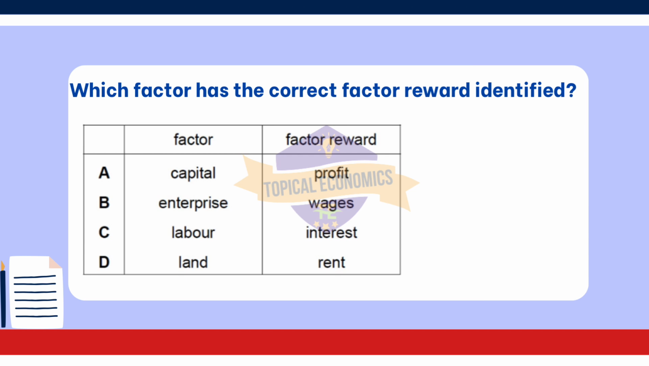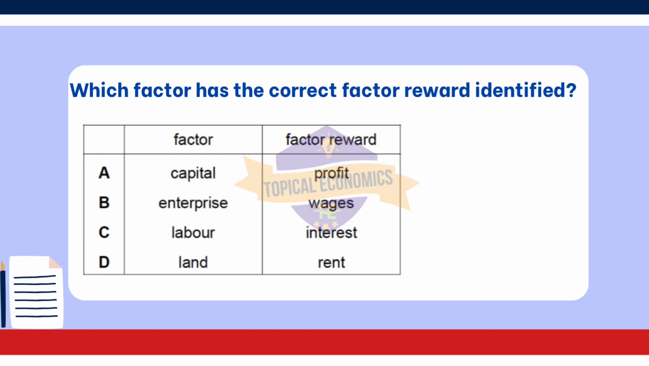Land rent. The correct reward for land is rent. Land is a natural resource used in production, and the payment made for its use is called rent. This can be seen as compensation for the owner of the land. Let us review why other options are incorrect.